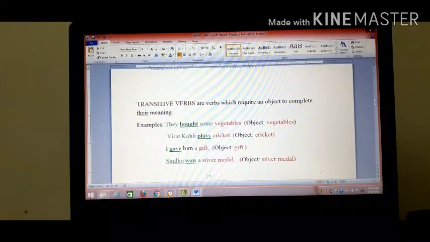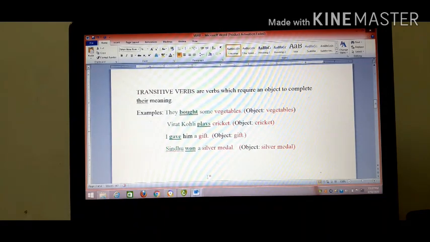I gave him a gift. What did I give him? A gift. The object is gift. And to whom did I give? Him. So, him is also an object, but it is an indirect object.